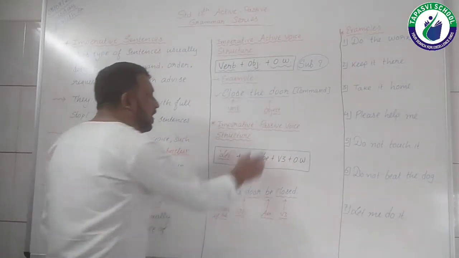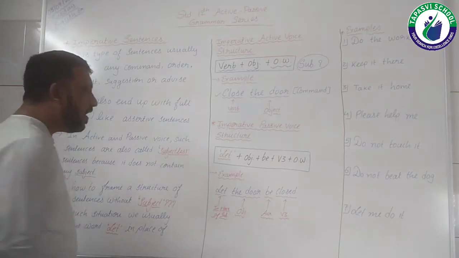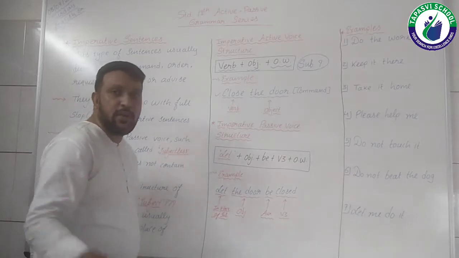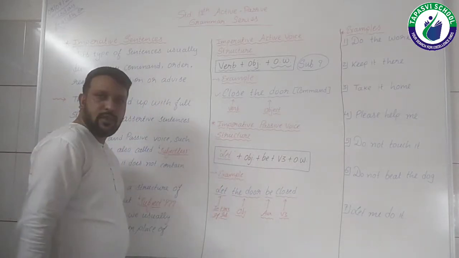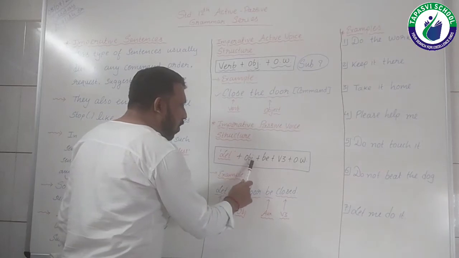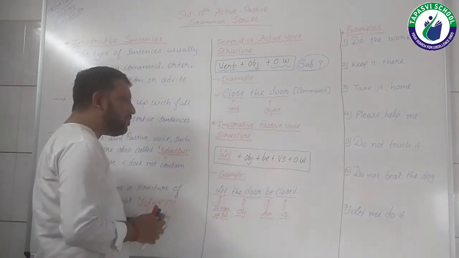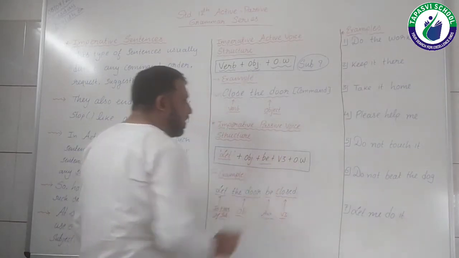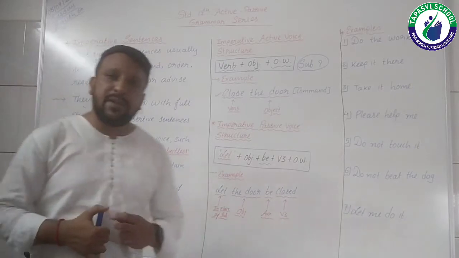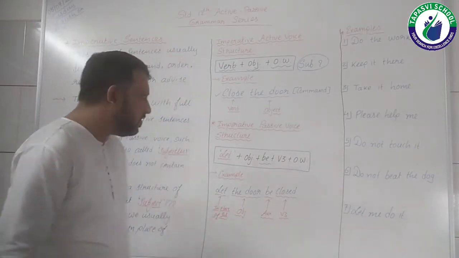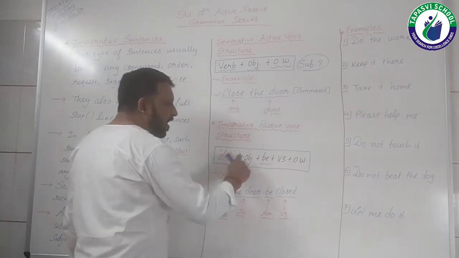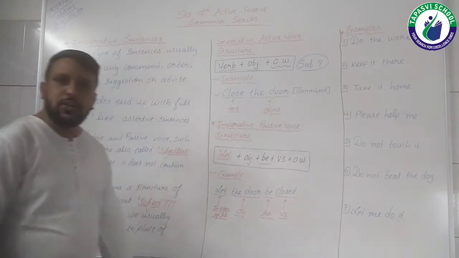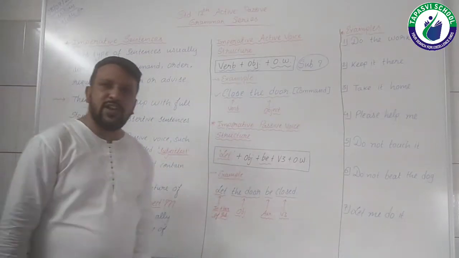Now let me come to the imperative passive voice structure. As you can see, I have used one word, that is let. Let plus object plus one auxiliary has been added over here, right? That auxiliary is be. So that be auxiliary has been added in the passive voice structure of imperative sentences. So let plus object plus be plus V3 plus other words. This is the imperative passive voice structure.